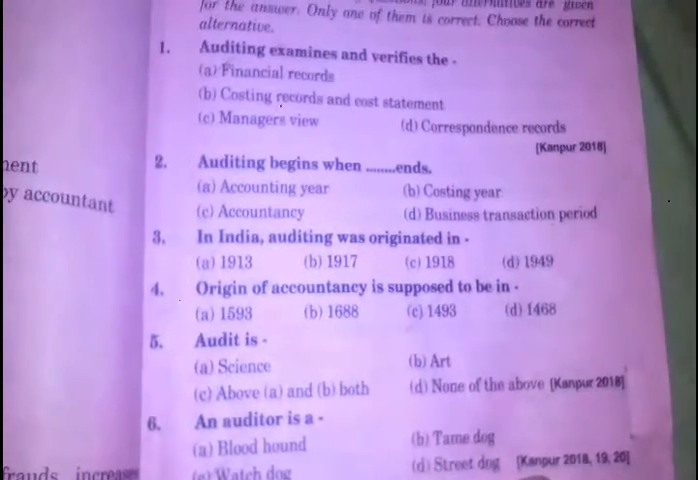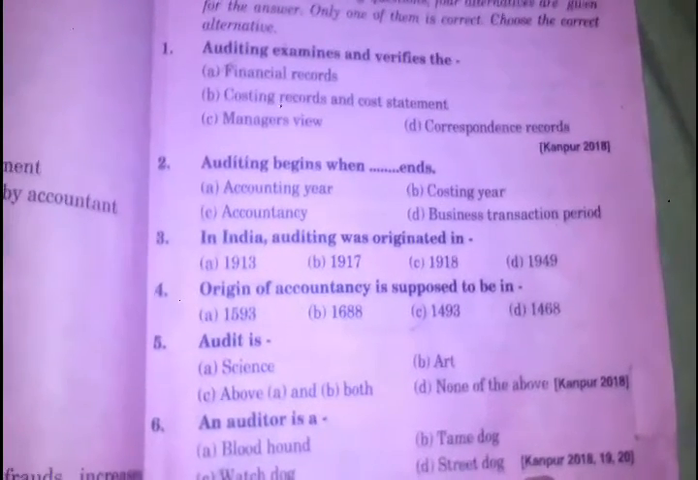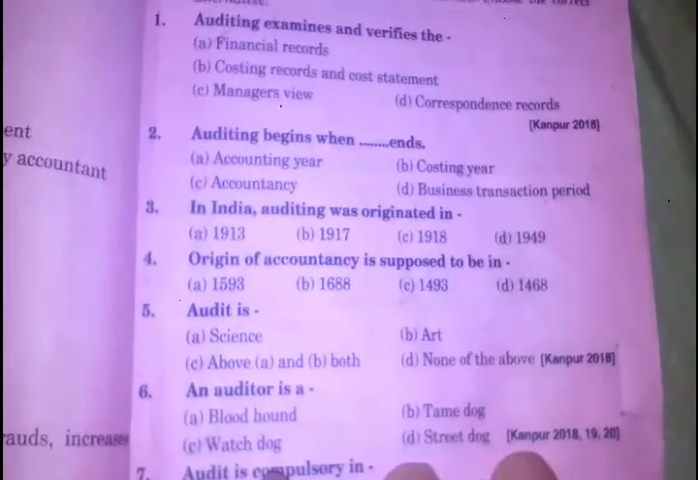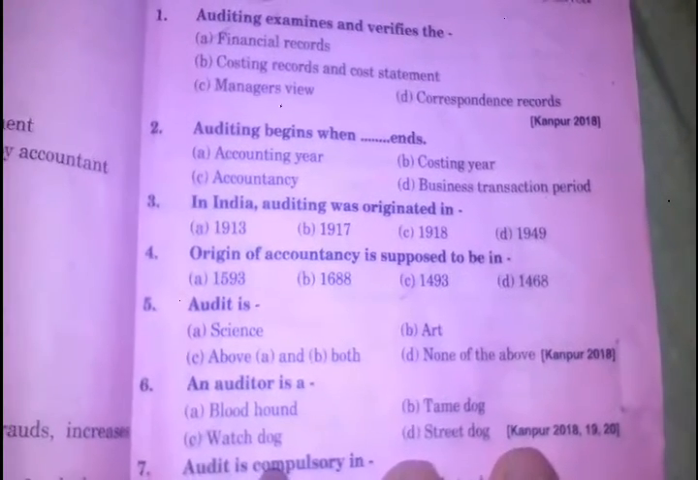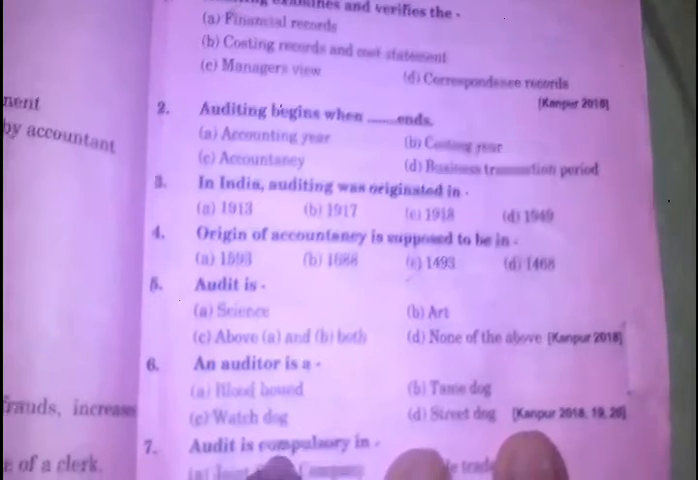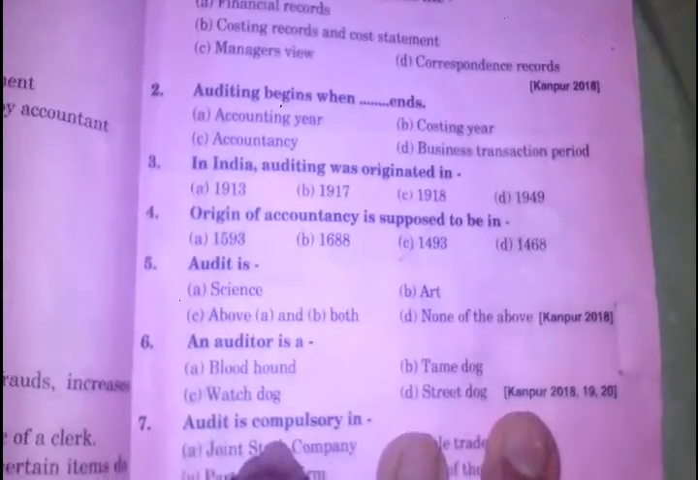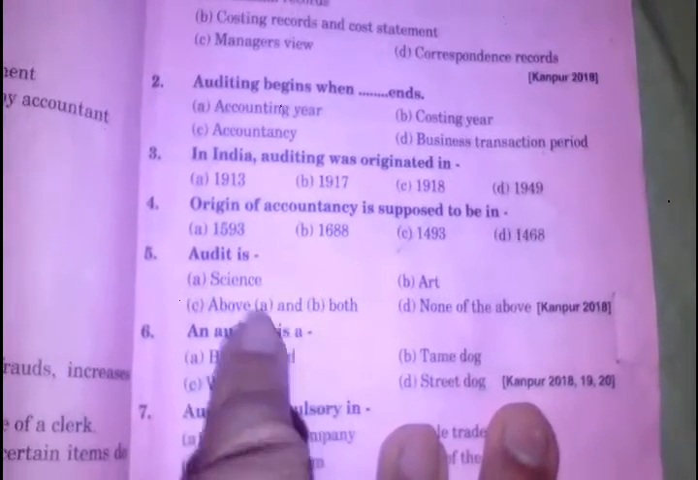Auditing examines and verifies the financial records. Auditing begins when accountancy ends. In India, auditing originated in 1913. Origin of accountancy is supposed to be in 1493. Auditing is science and art. इसका both above A and B है, ठीक है.